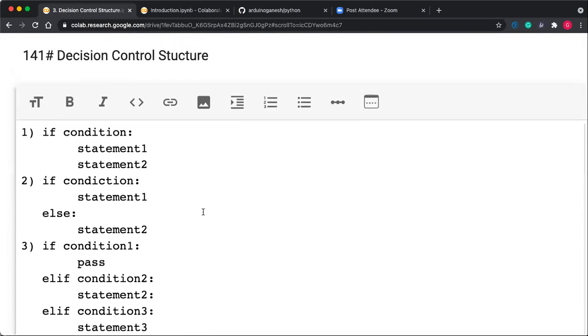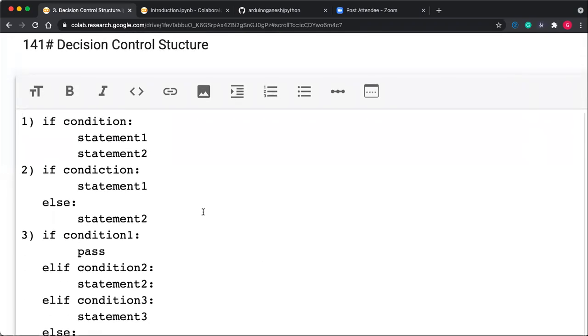Okay, so we already know decision control. Why do we use the decision control structure? Suppose there are some statements, and we want to execute those statements depending on some condition. If that condition is satisfied, then only that statement should be executed. Otherwise, if the condition is not satisfied, that statement will not be executed. Otherwise, another set of instructions will be executed.